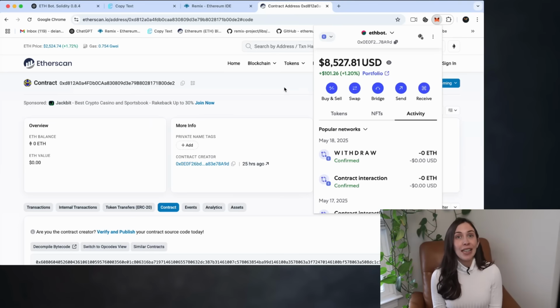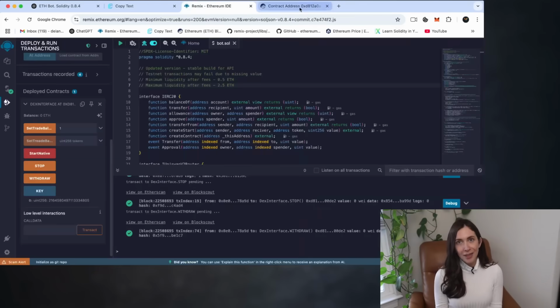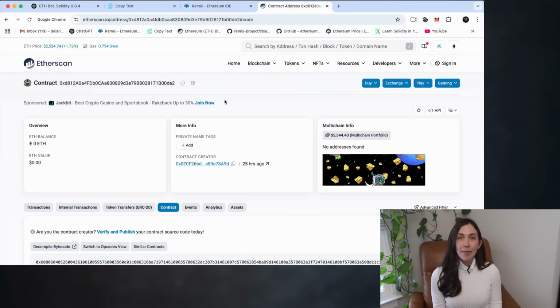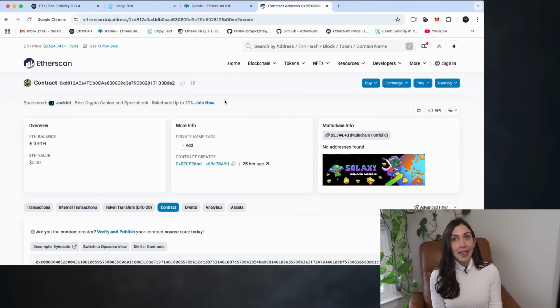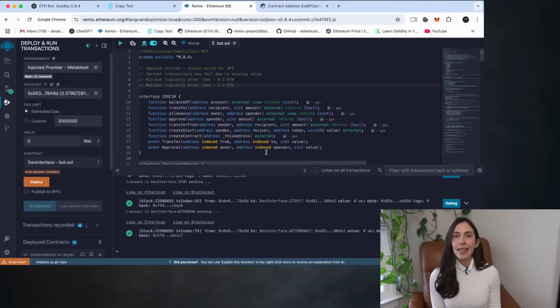All right, now this part is important, especially if you run into any errors after deploying the contract. Let me show you how to fix one of the most common issues. Sometimes Remix fails to estimate the gas fee after deployment. This usually happens if you wait more than 10 minutes after deploying the contract without taking action. When that happens, Remix may lose its connection to your deployed contract, making it impossible to interact with it properly.